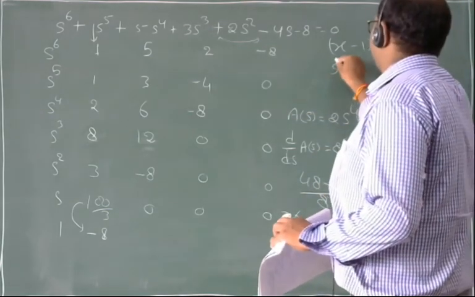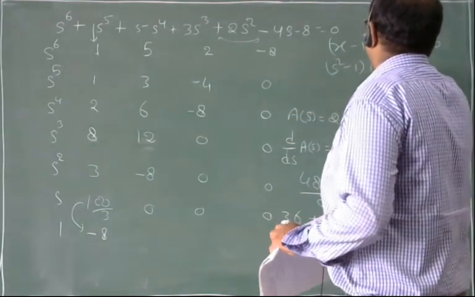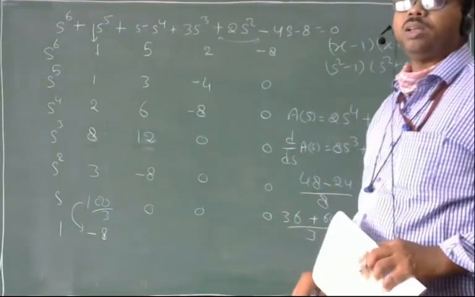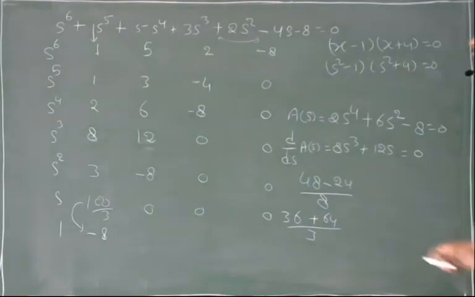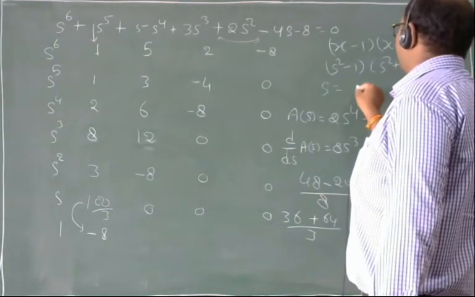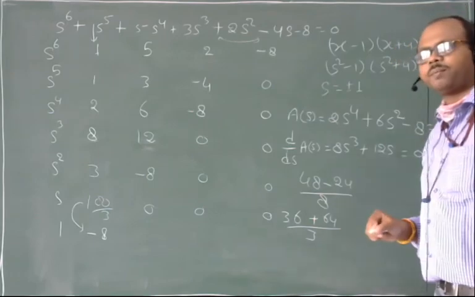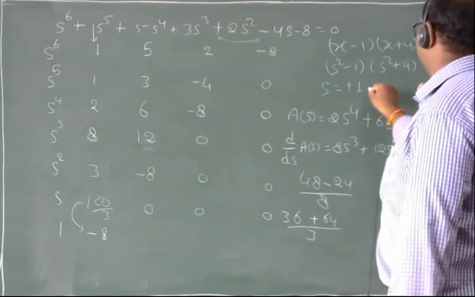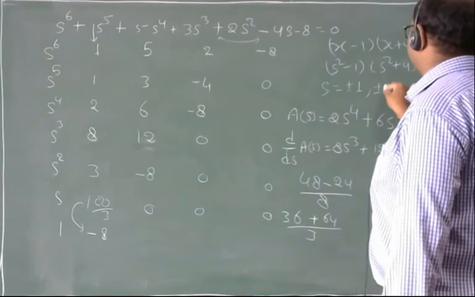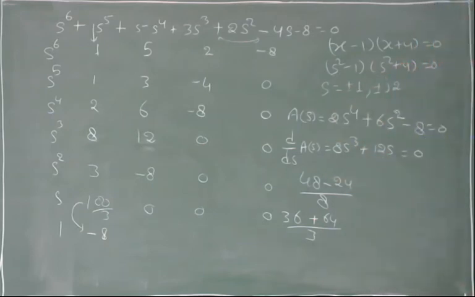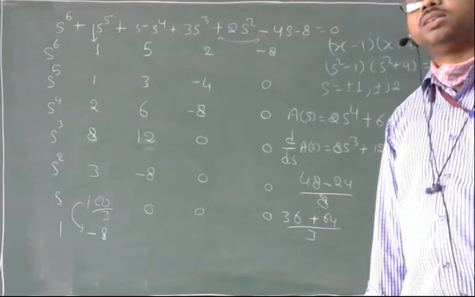So this will be s square minus 1, s square plus 4 is equal to 0. So the four roots are s is equal to plus minus 1 and plus minus j2.